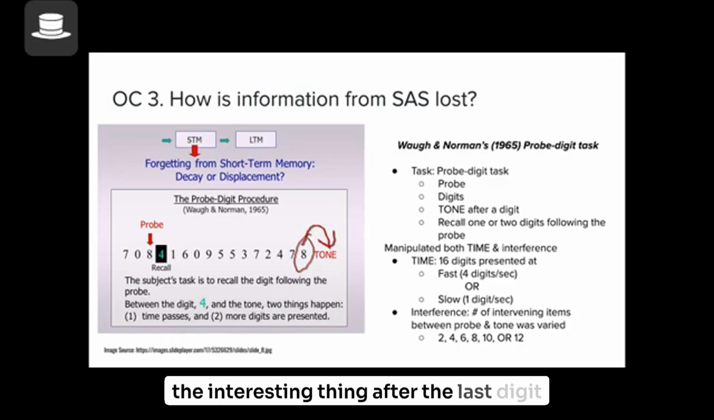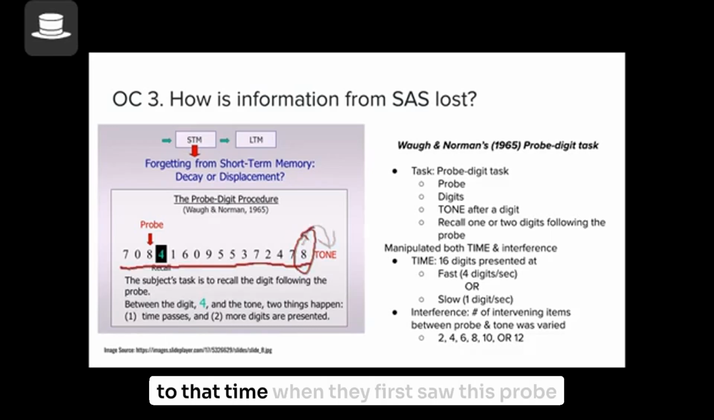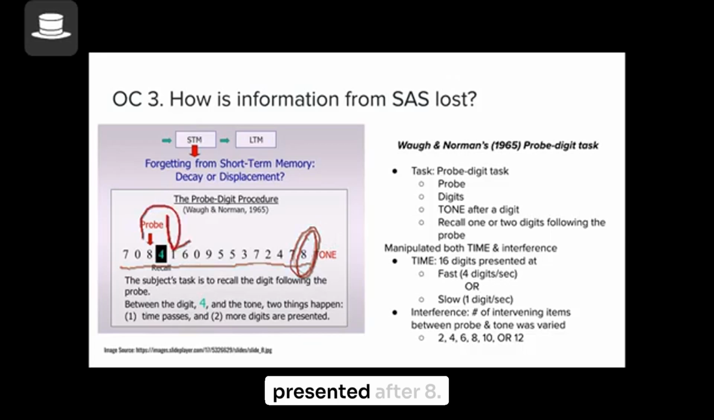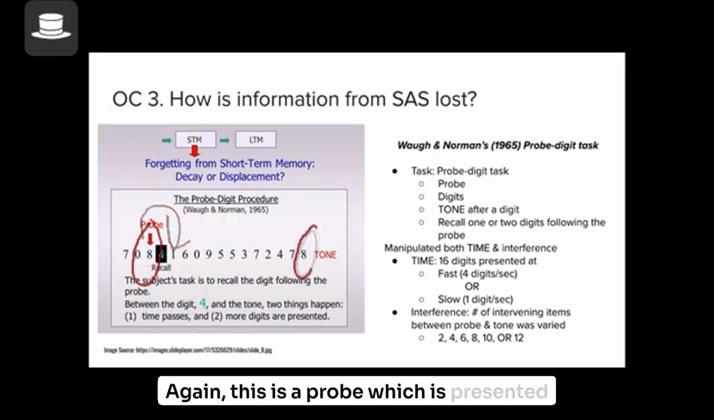After the last digit, they hear a tone. When they hear it, they have to go back to the time when they first saw the probe digit, number 8, and recall the digit that is presented after 8. Do you see that? Again, this is a probe which is presented at the end of the 16-digit list.